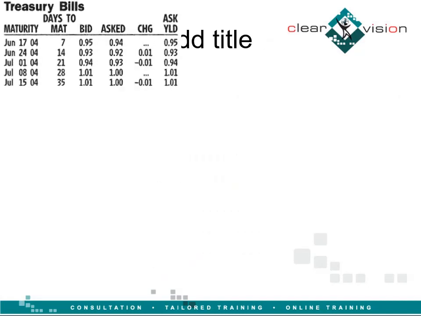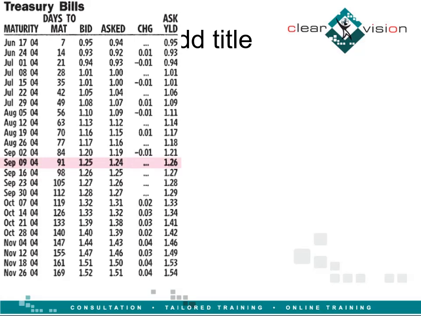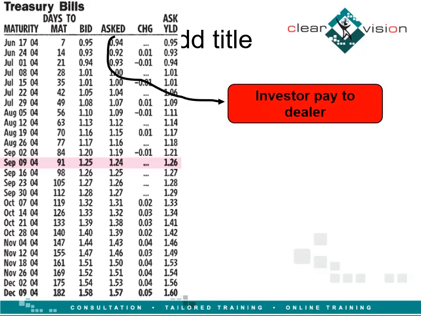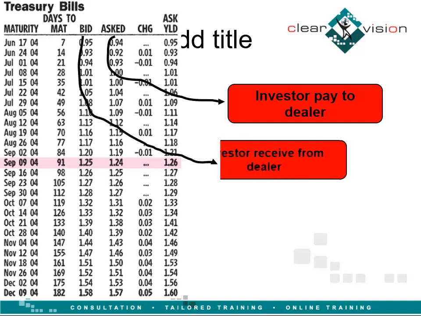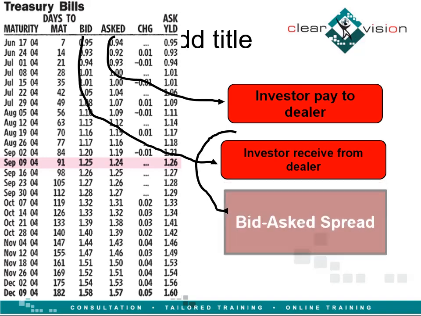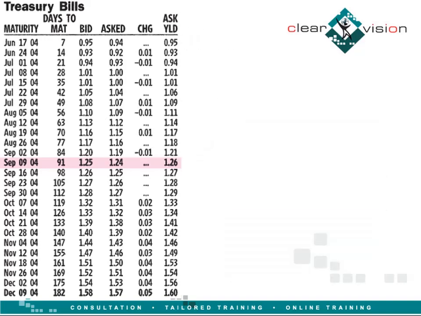This is a sample of how the financial press reports the prices of treasury bills. Asked price is the price that the investor would pay to the dealer. Bid price is the price that the investor would get by selling the treasury bills to the dealer. The difference between bid and asked price is called the bid-ask spread and represents dealer profit. How could we read this data?